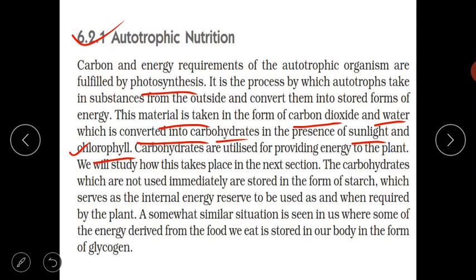Plants utilize this carbohydrate to get energy, and not all of the carbohydrate is utilized immediately.